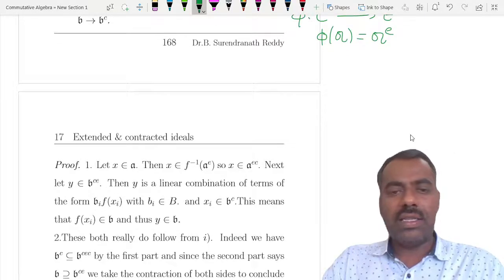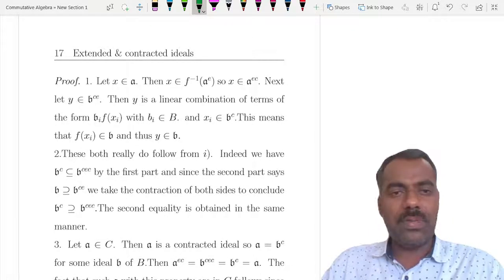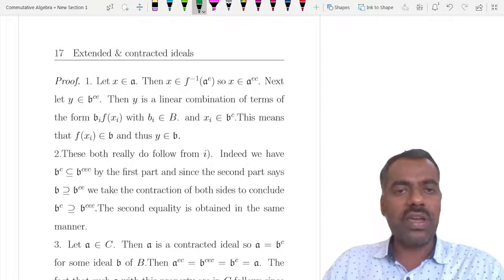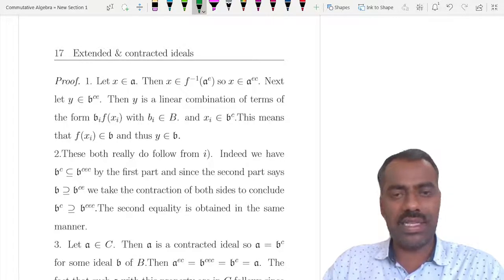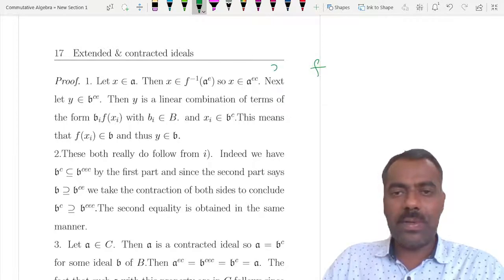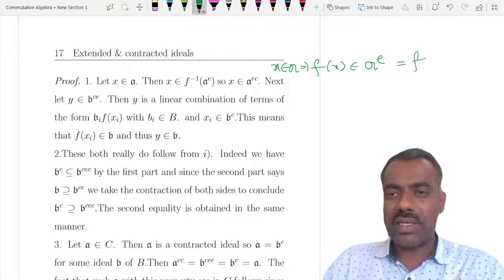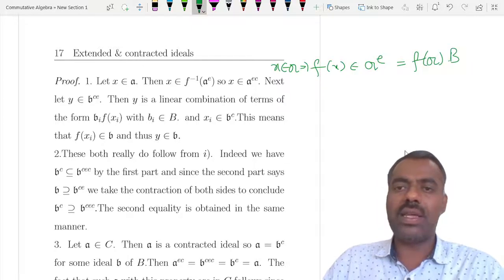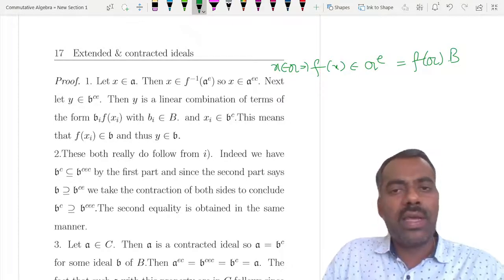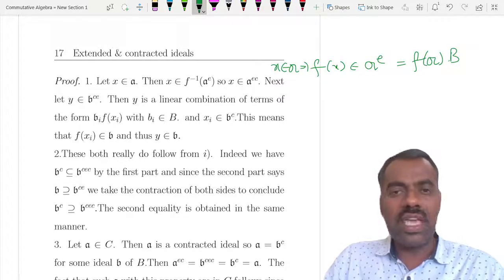The first one is not at all difficult. If x belongs to a, then you can check that f of x belongs to a^e, because f of x, which is the same as x by 1, belongs to the extended ideal. Since a^e is f of a times b, obviously f of x belongs to it. So therefore x belongs to a^ec.